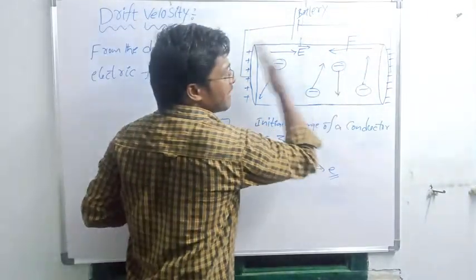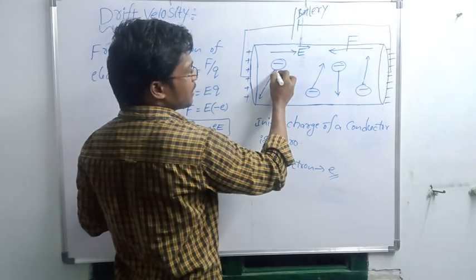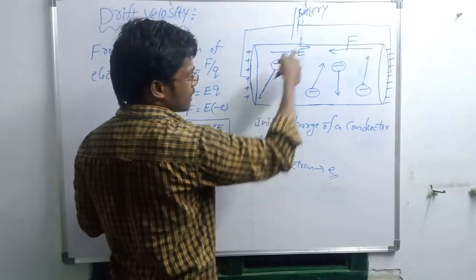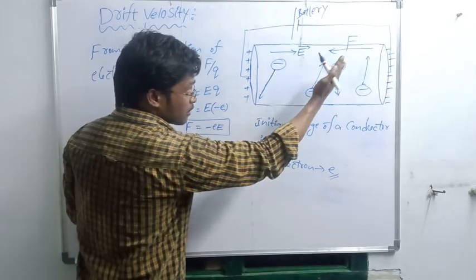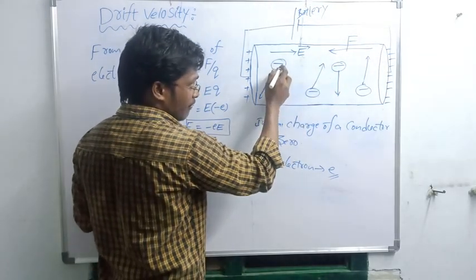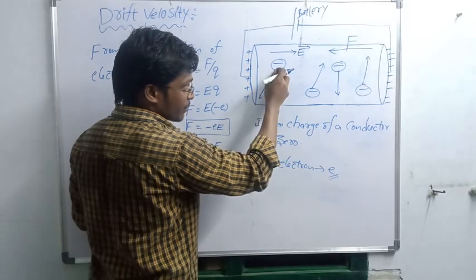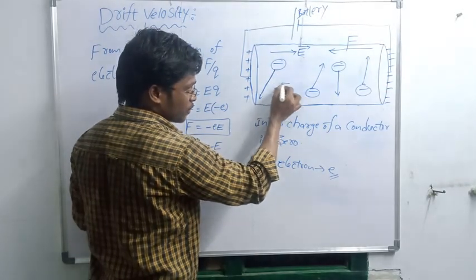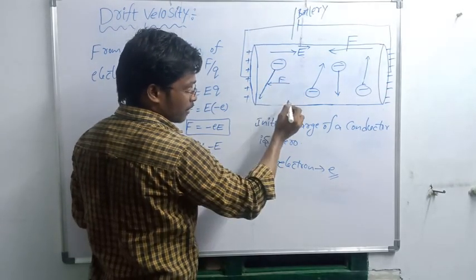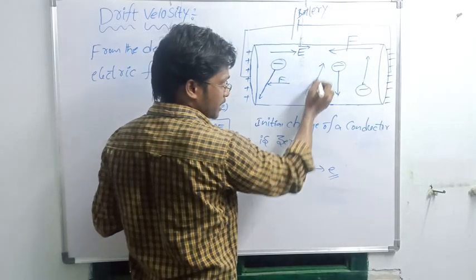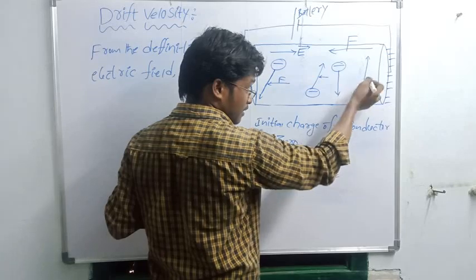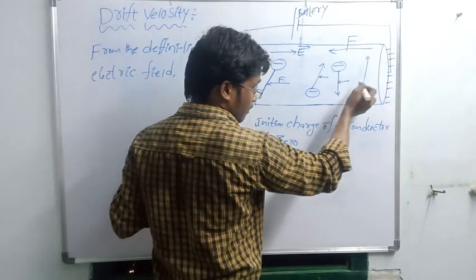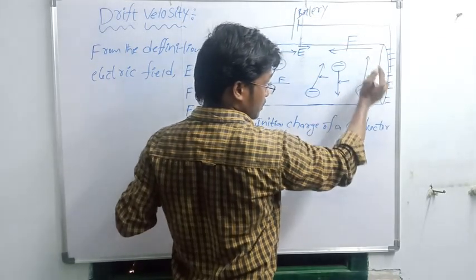The force is moving in this direction, and the actual path of the electron is this one. The electron is moving in this direction. Whenever the electron reaches here, this force will act. In the same way, whenever the electron moves like this, the force will act.